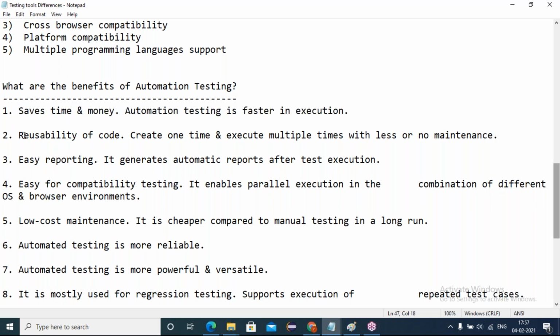Reusability of code. One time you write the code, and the same code we reuse. Suppose we have 100 test cases. In every one of the 100 test cases we have to log in.